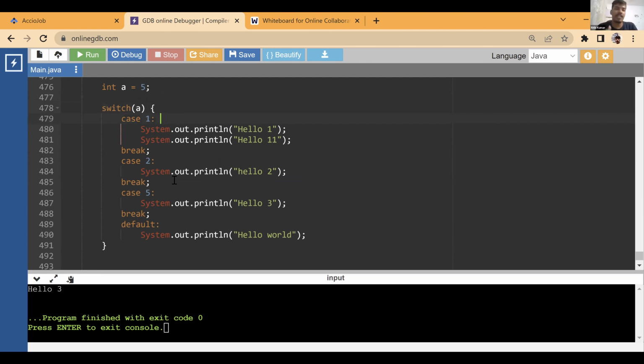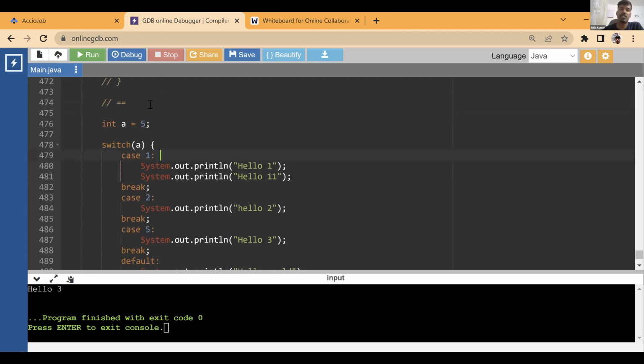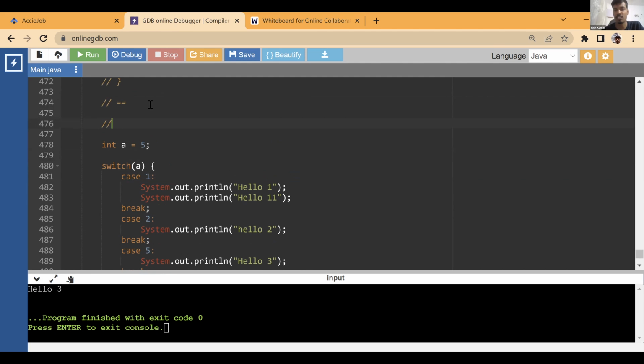Now, there is one very common, famous problem on switch case, and if you get a switch case, then there is a 90% chance this is the problem of fall through. So, what is fall through?